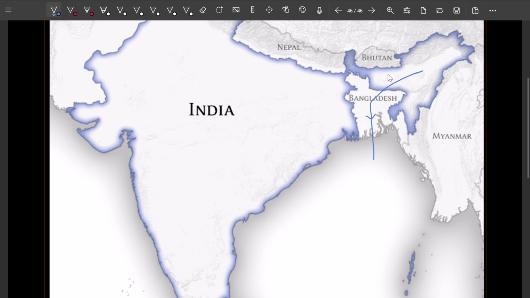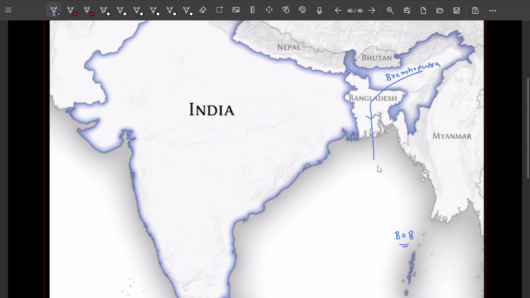This is the Brahmaputra, and it merges into the Bay of Bengal like this, because this is all the Bay of Bengal.